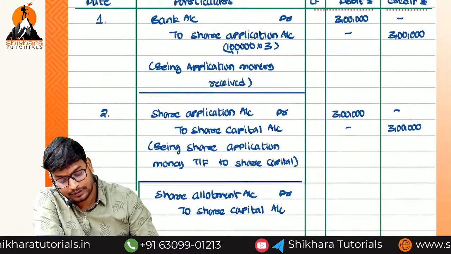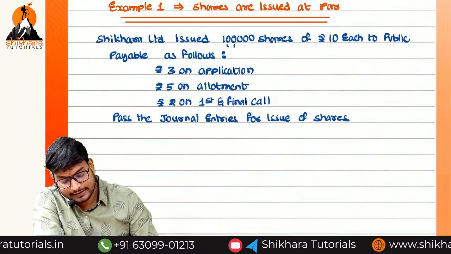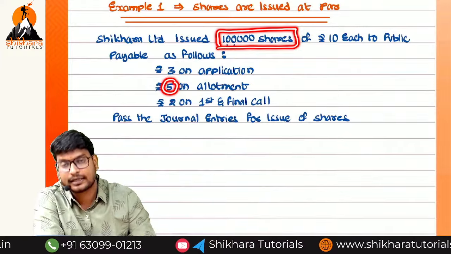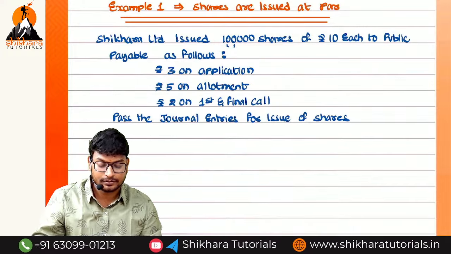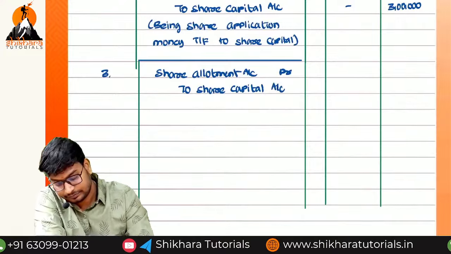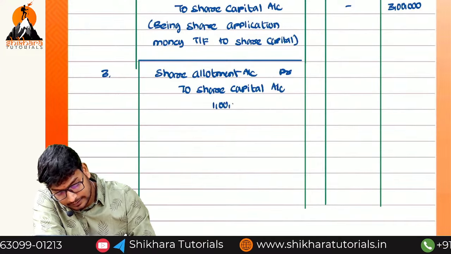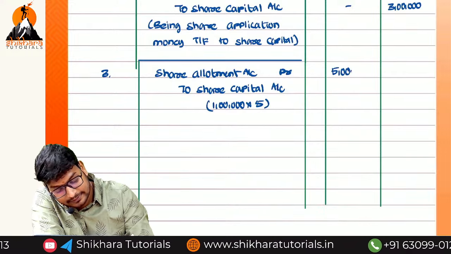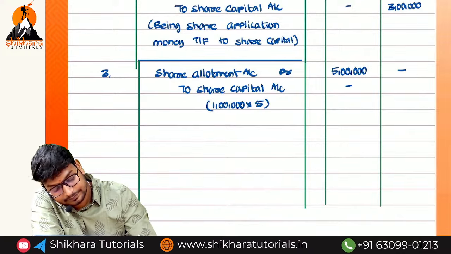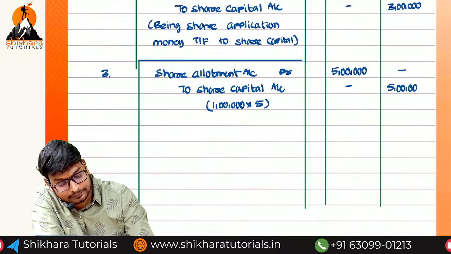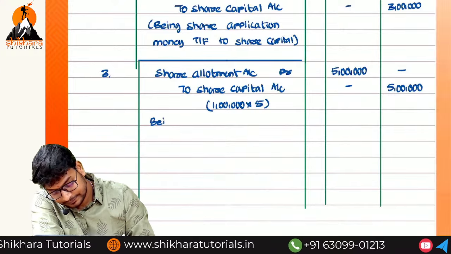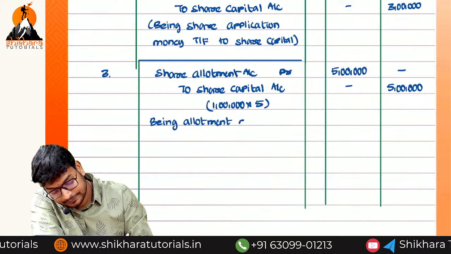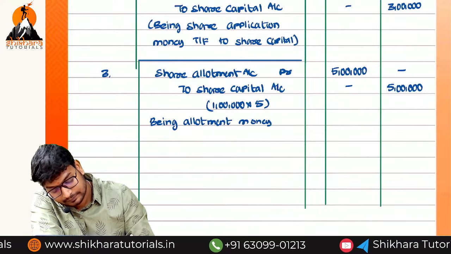What is the amount? Each share is 5 rupees. How many shares have we issued? 1 lakh. What is the total amount? 1 lakh into 5, that is equal to 5 lakhs. Narration: Being allotment money due.